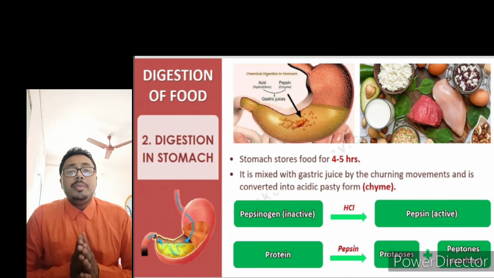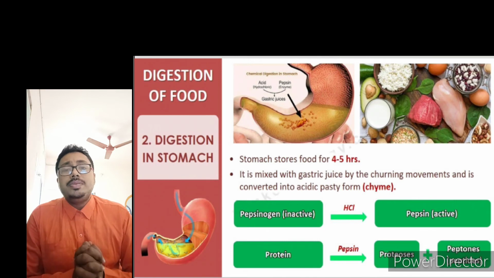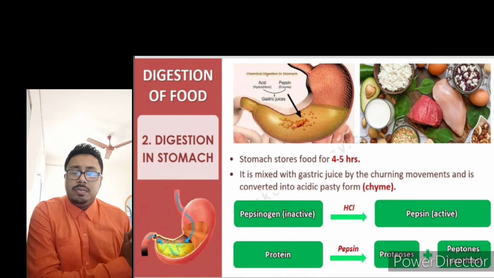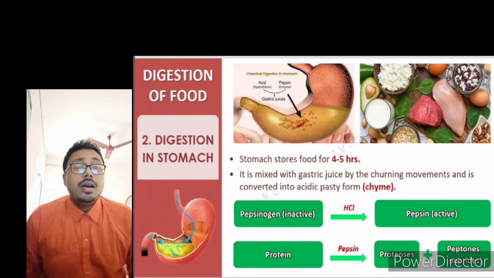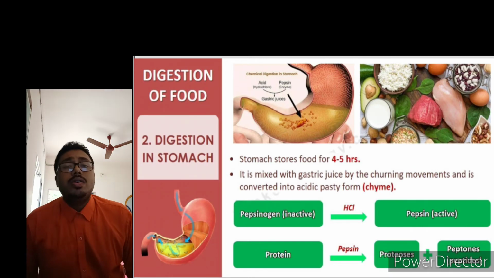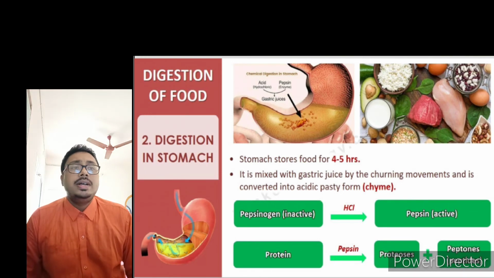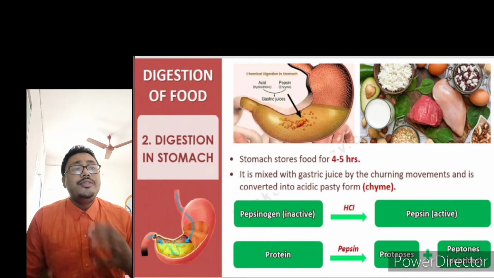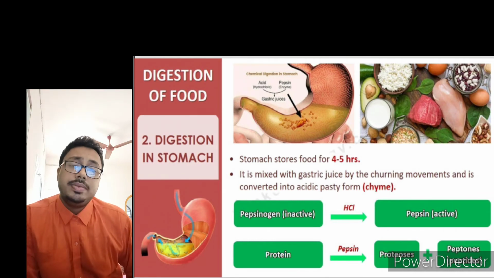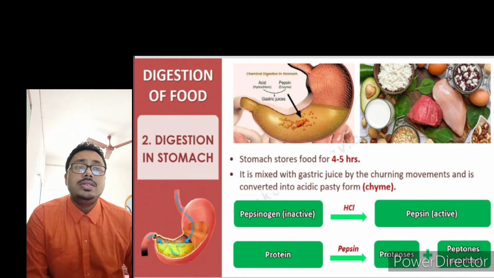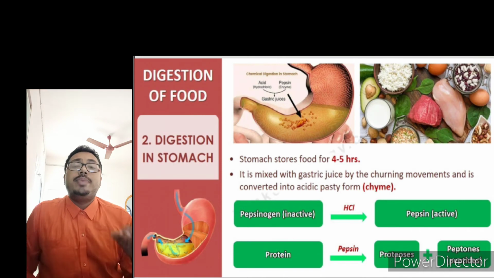So see how amazing this is. The function of pepsin is to break down the protein molecules, and the pepsin will not work without the help of HCl, because HCl is used to activate the pepsinogen into pepsin, active pepsin. So it converts the proenzyme pepsinogen into active pepsin.